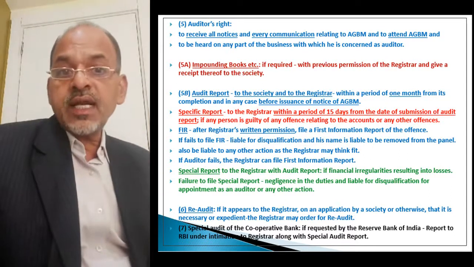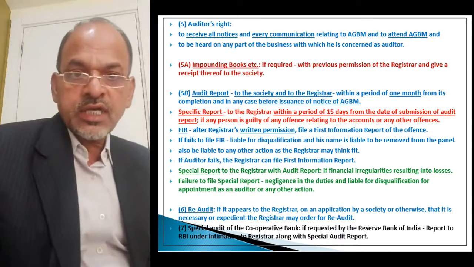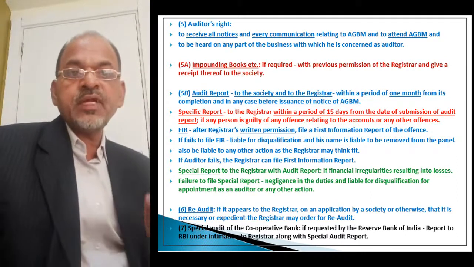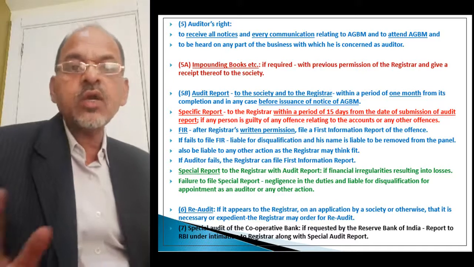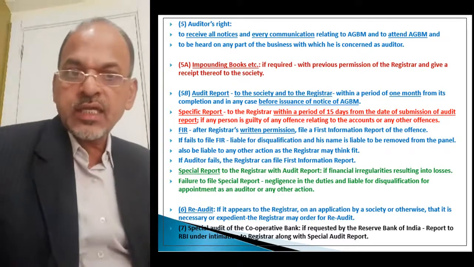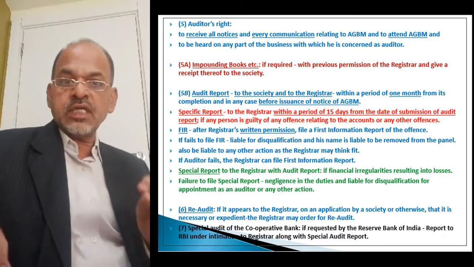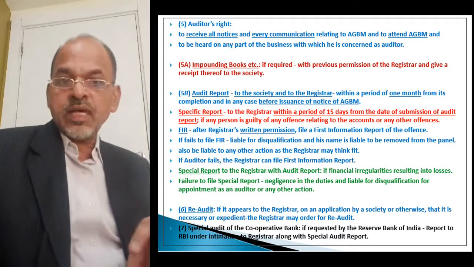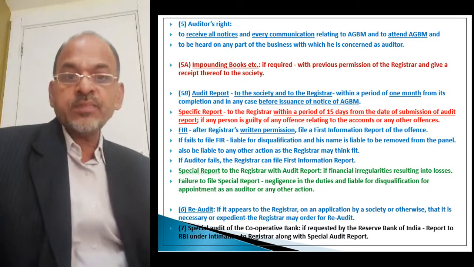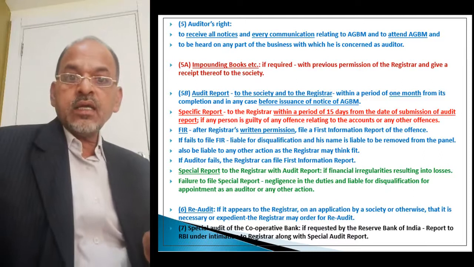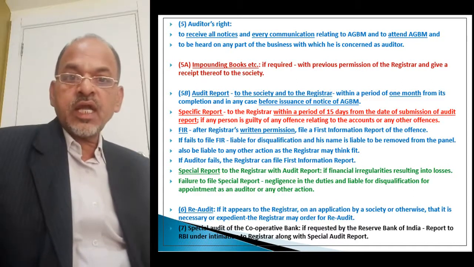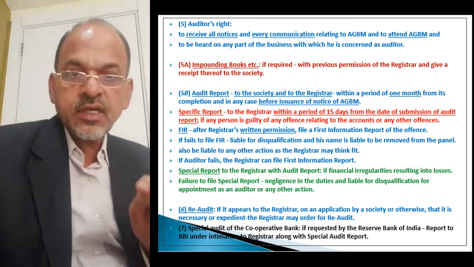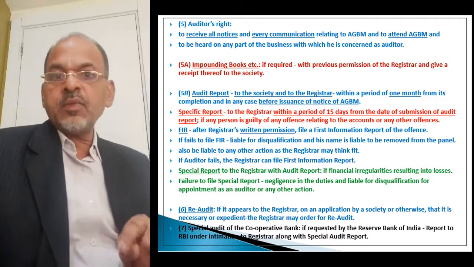Specific reports and special reports are not submitted to the society, because some serious things observed by the auditor are mentioned in the special report, and what action is required to be taken is mentioned in the specific report. So that is why immediate action is required to be taken. That is why a specific report is prepared.